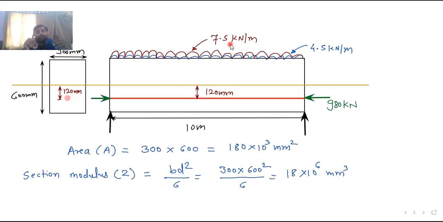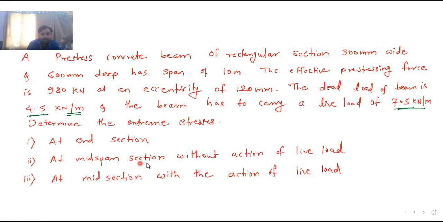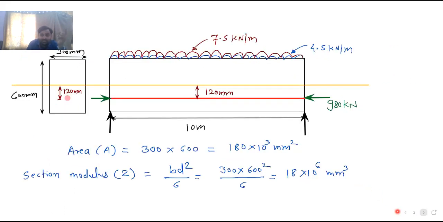But why have we not done that? In the problem they have asked us to calculate the extreme stresses without considering live load. If you add these and make it 12, then you have considered the live load. But that is not what they asked. What have they asked in the second point? At midspan section without action of live load. So that is the reason why we do not add this.